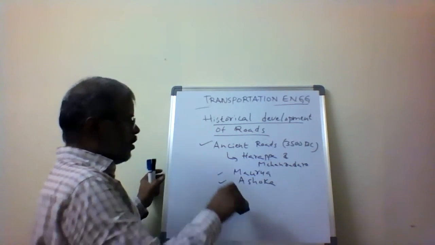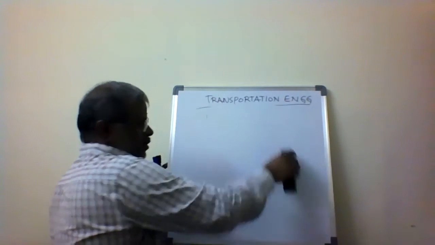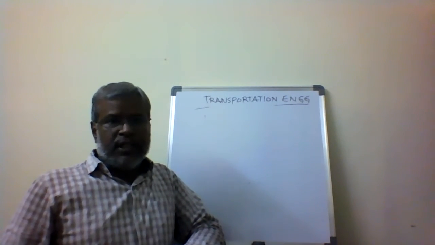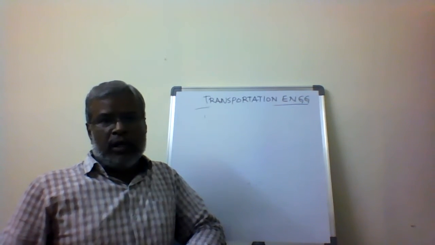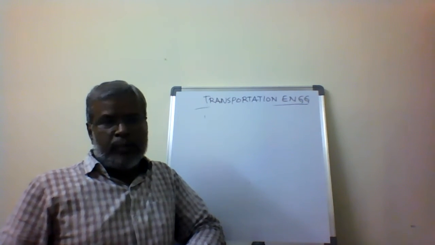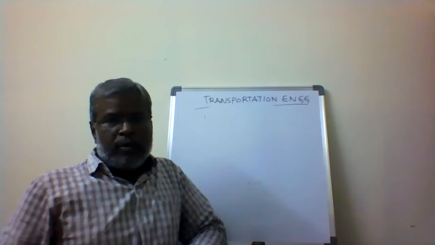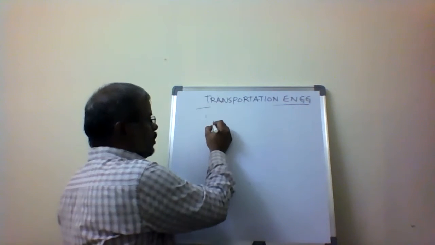Then they developed roads in Harappa, Mohenjo-daro, the Maurya dynasty and the Ashoka dynasty. In the Mughal period, they developed even wider roads and a road network. India did excellently in the time of the Mughals. After the Mughals came the British period.